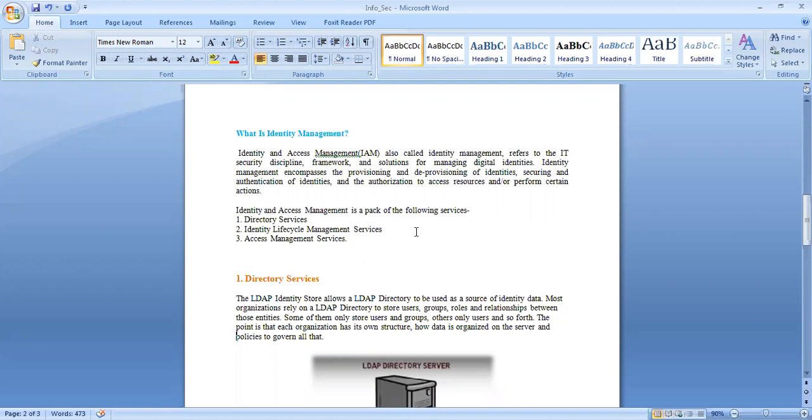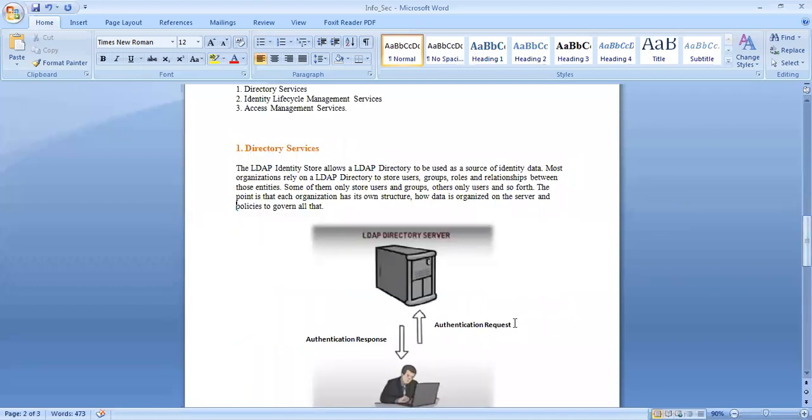Now we look at the service pack of identity and access management. It basically provides the following services: the directory services, the identity lifecycle management services, and access management services. We start with the directory services first. Before jumping into this, let us understand what directory services are.